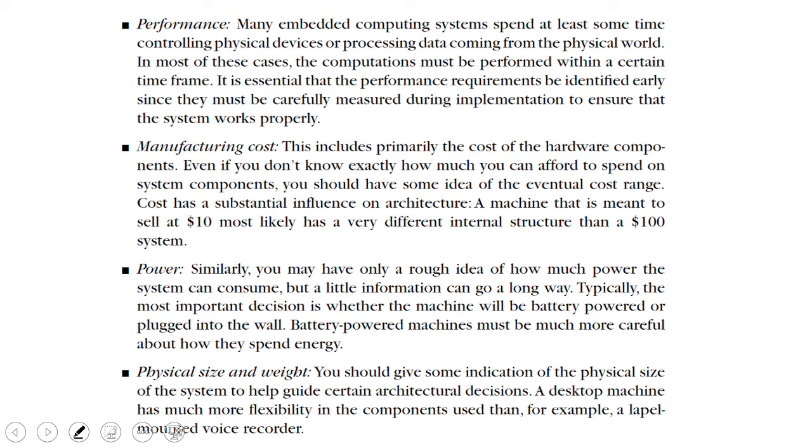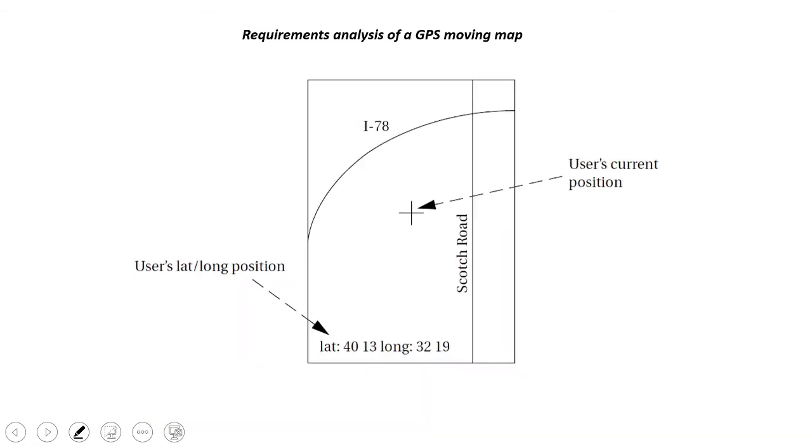Next we will see an example of a requirement form. We are going to see embedded system design with an example. The example is a GPS system, the GPS moving map. Whenever we talk about the GPS moving map, we used to see it in many films. In many films, the thief will be tracked using a GPS tracker. They will fix a GPS tracker in your mobile or somewhere on a human body. They'll keep a tracker, and wherever he moves, he'll go. They will search for him and get the input from him.